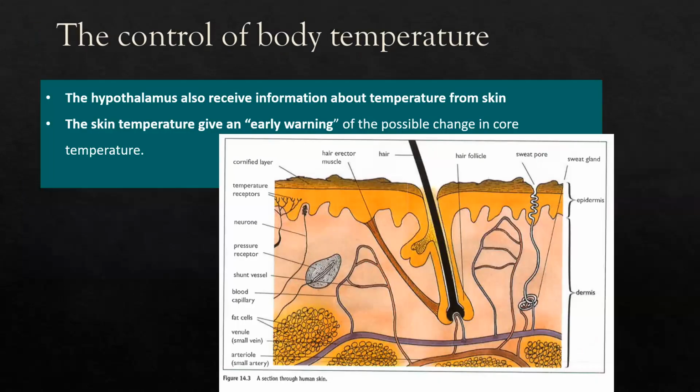Because our environment is always changing, the change of temperature of the environment will also affect the core body temperature. But our core body temperature will be kept constant by the action of the hypothalamus and other related organs. However, in our skin itself, we have temperature receptors that can receive the stimuli of the change of condition externally. So this gives an early warning of the possible change of the core temperature that can happen because of the change in the external condition.